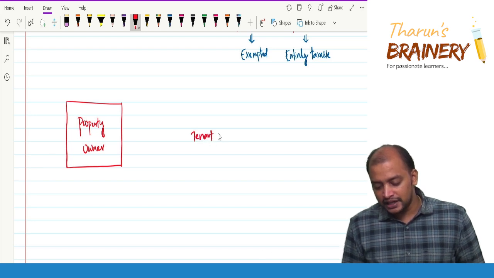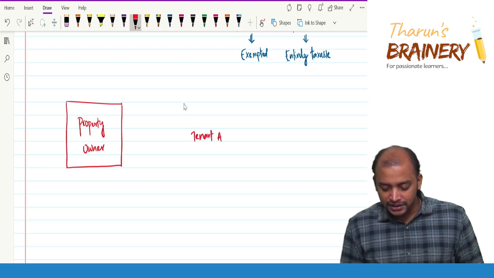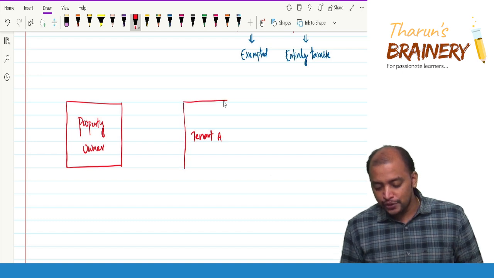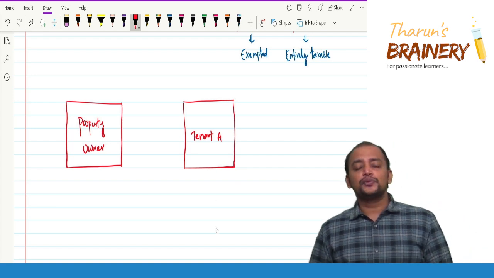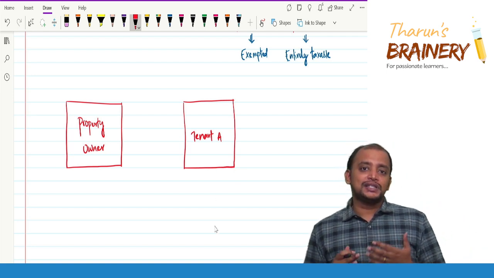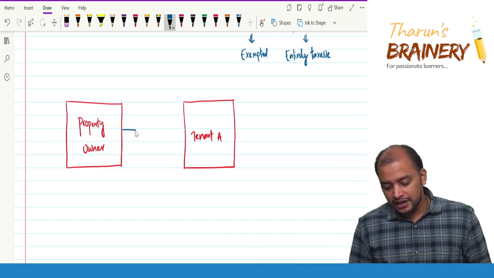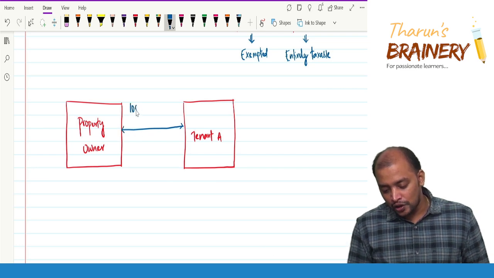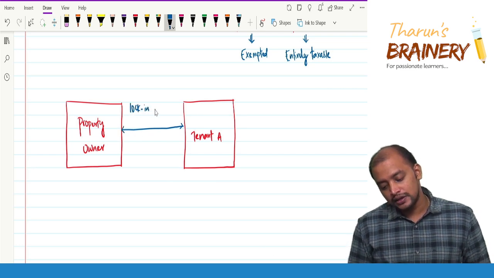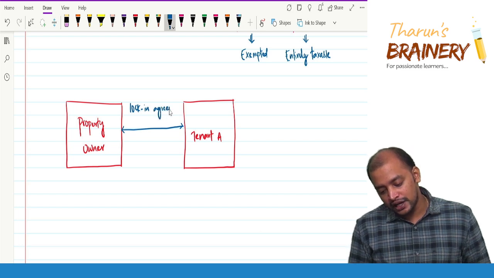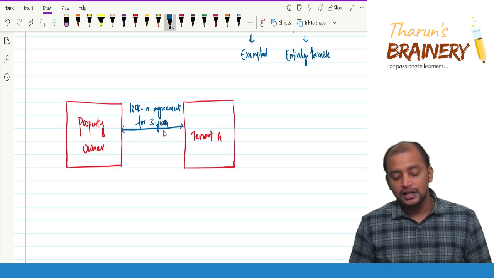There is tenant A. With tenant A, the property owner will enter into a lock-in agreement. The lock-in agreement will be for a period of, say, 3 years. So the property owner enters into a lock-in agreement for 3 years. See, this lock-in agreement and all you will not be seeing in other states.